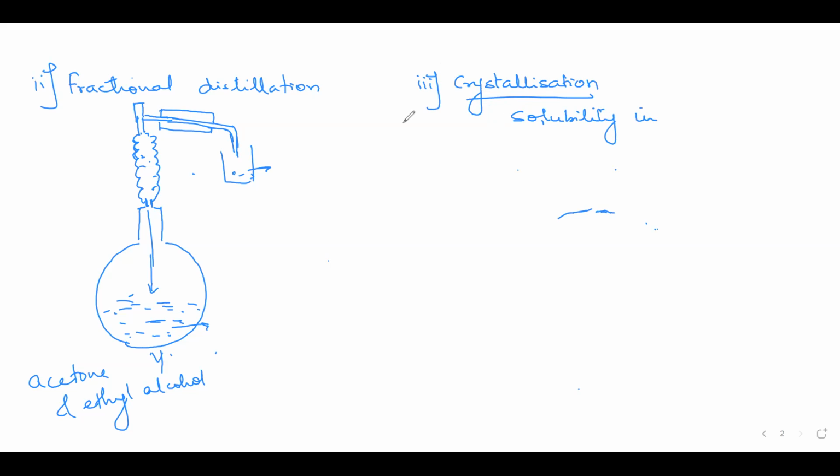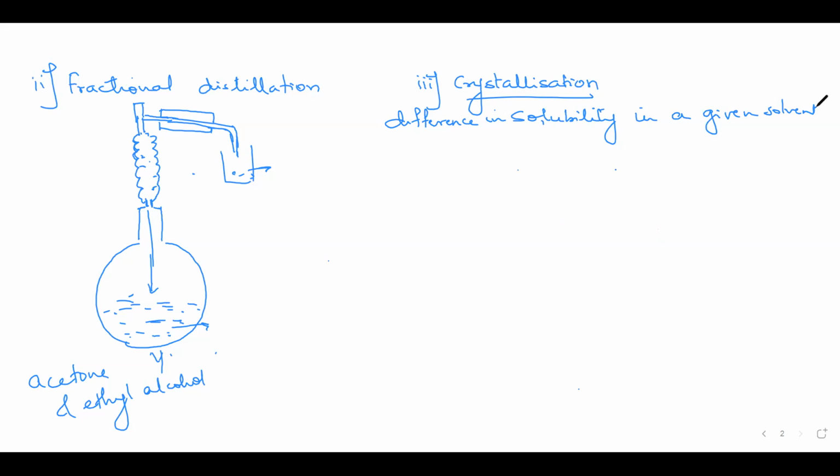Difference in solubility in a given solvent. That means one substance will dissolve and the other won't in a given solvent. Say, for example, I take an organic compound which is soluble in hot water, and the impurity is not soluble in hot water. Then I will go for crystallization.